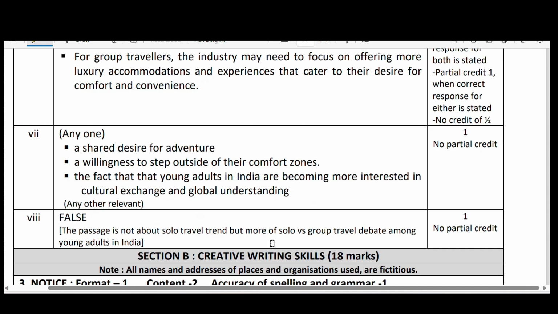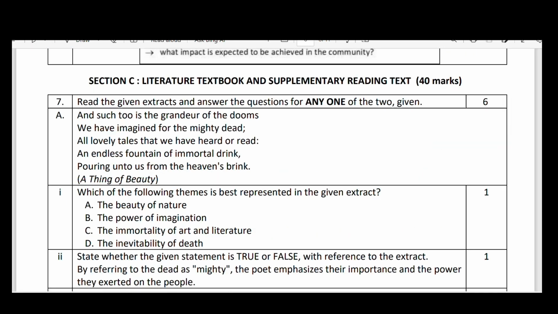My dear students, we'll go to section C, literature. It is based on the textbook Flamingo and the supplementary reader Vistas. It is for 40 marks. And now the first part is, read the given extract and answer the questions for any one of the two given. Here two extracts are given from poetry.